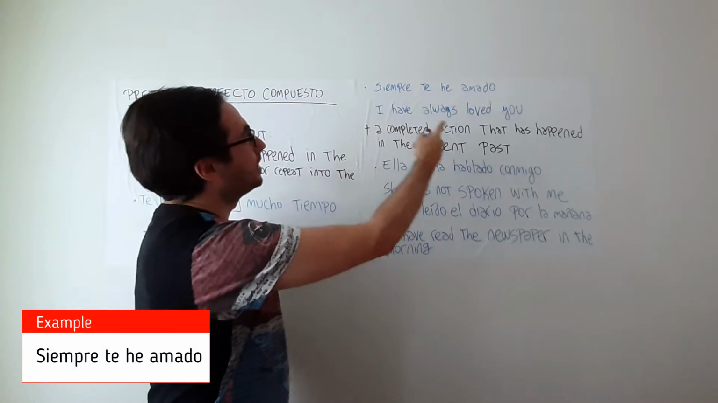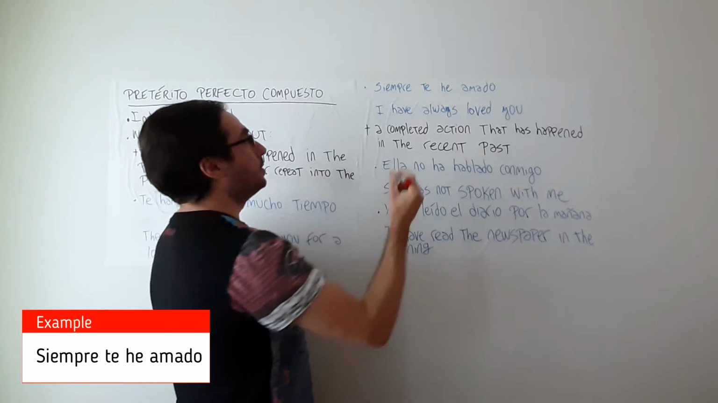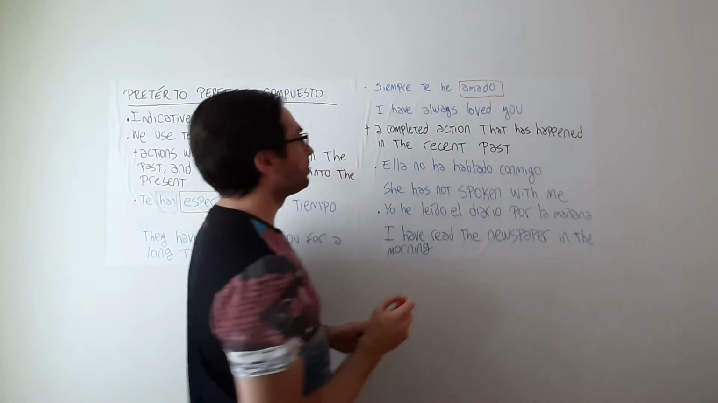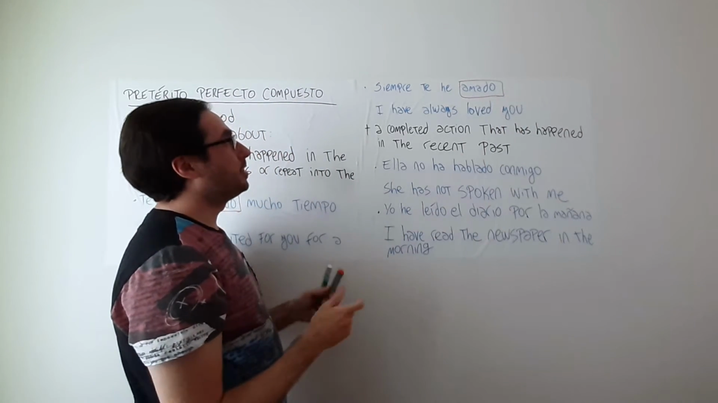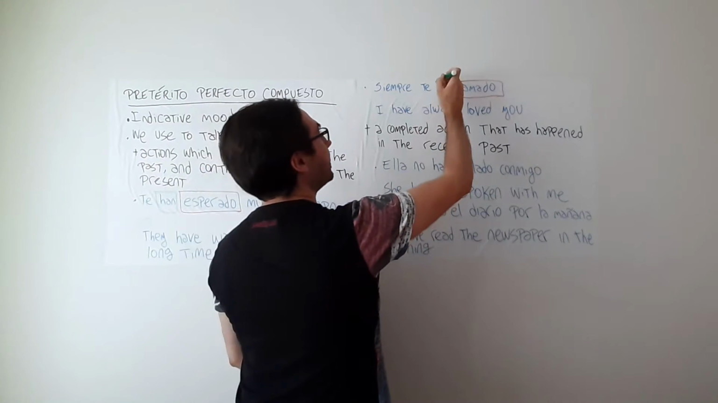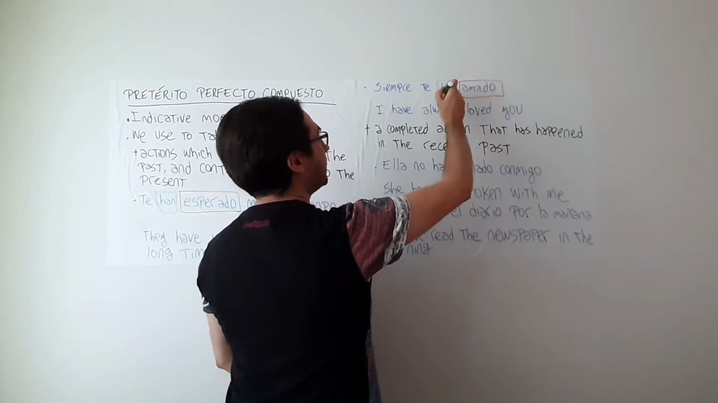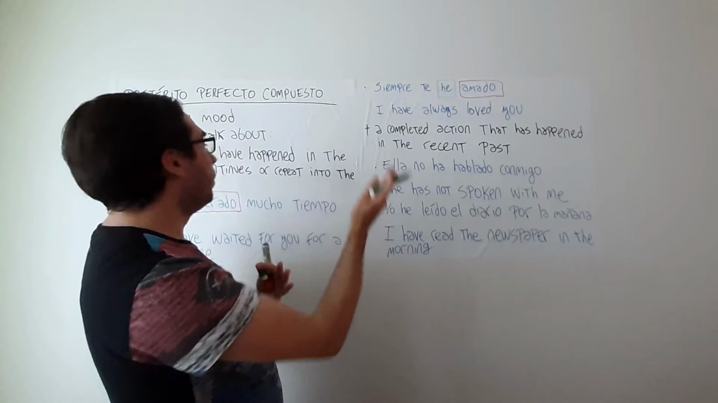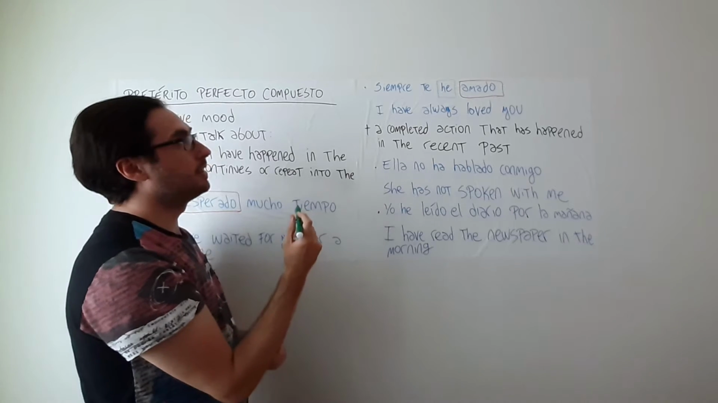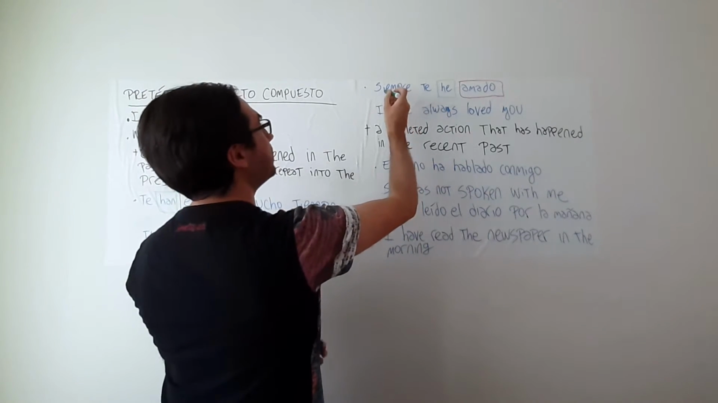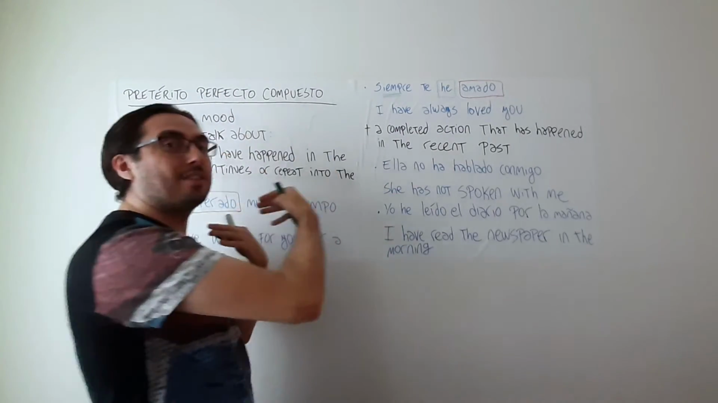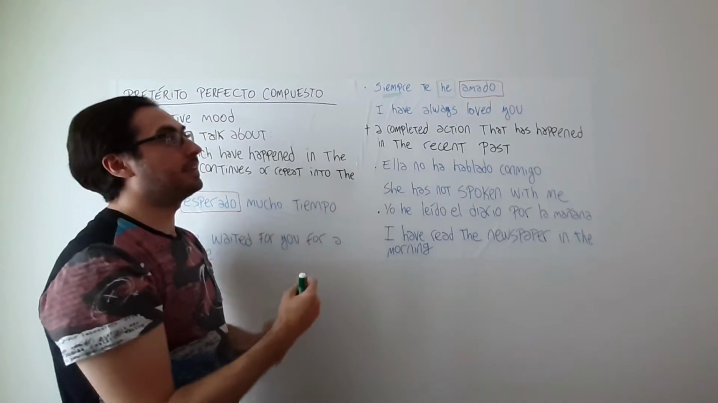Another example, siempre te he amado. Now we are saying here, our action, amar, amado. So, I have always loved you. So this is an action that has started in the past, then again gives us this idea of repetition of something that continues in the present, which in this case is even stronger, as we say "always". So it was always the case. So this has started in the past and it continues till the moment. So it has always been like this.